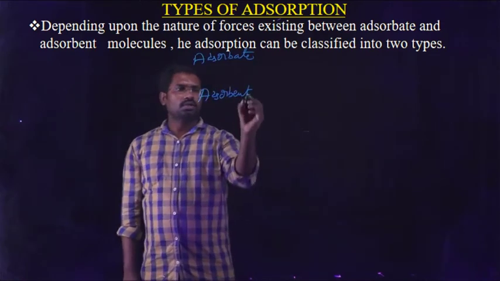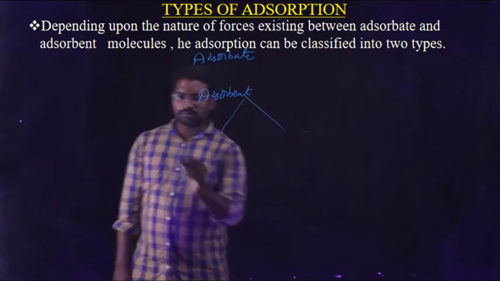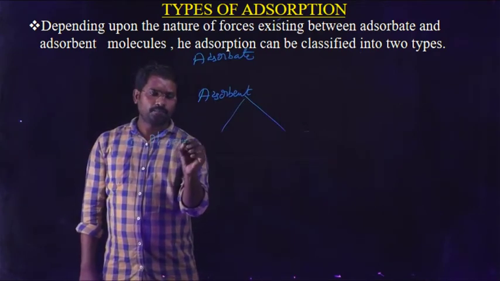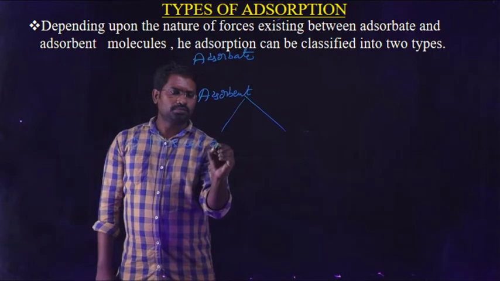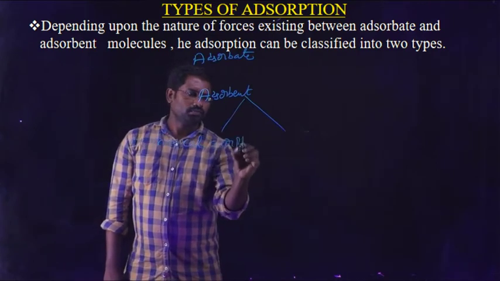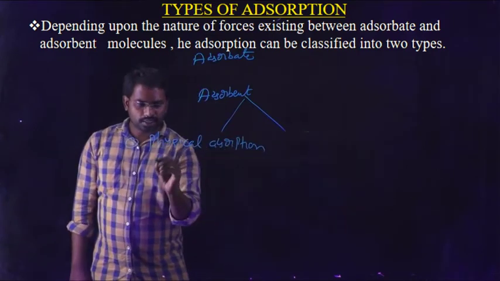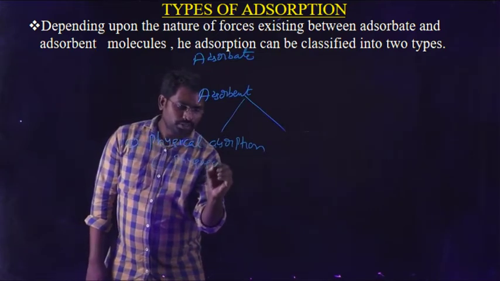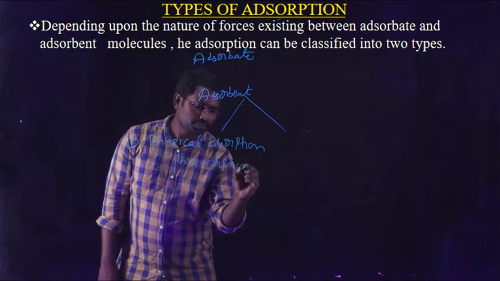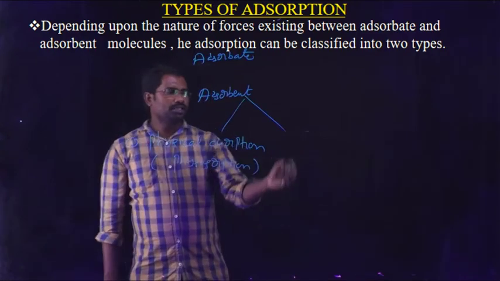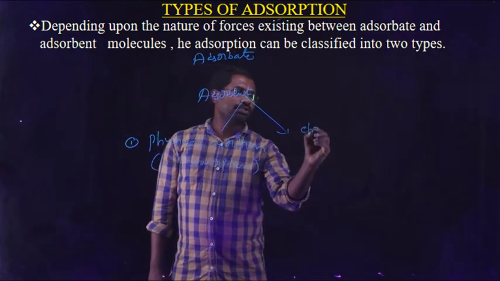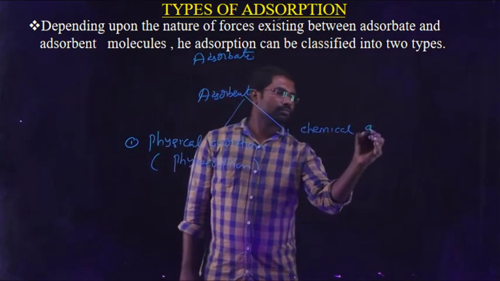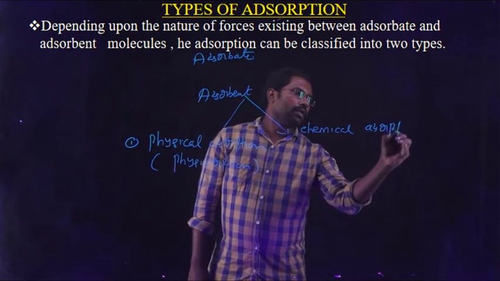What are they named? First one, physical adsorption. Another name for physical adsorption is physisorption. The second classification is chemical adsorption.